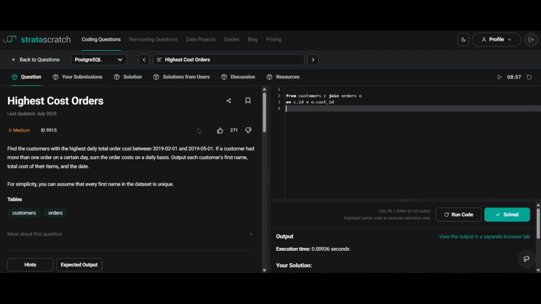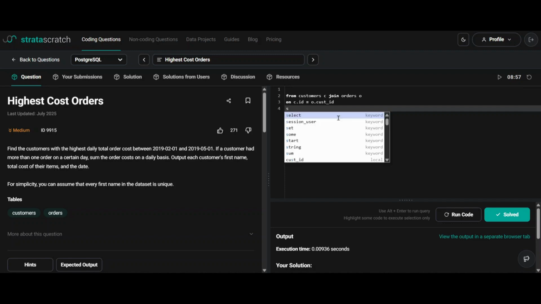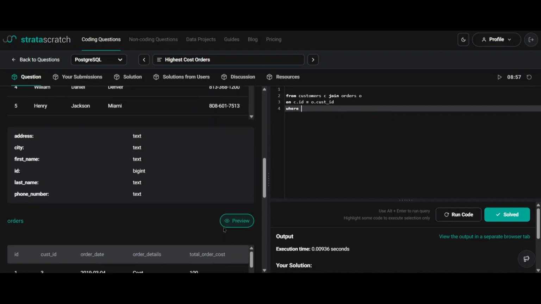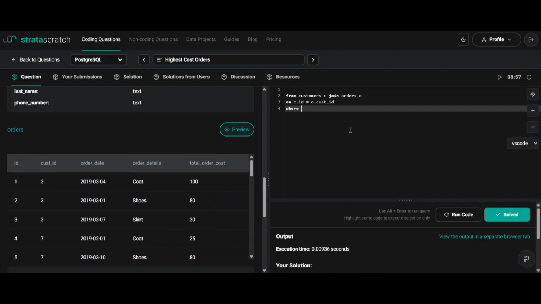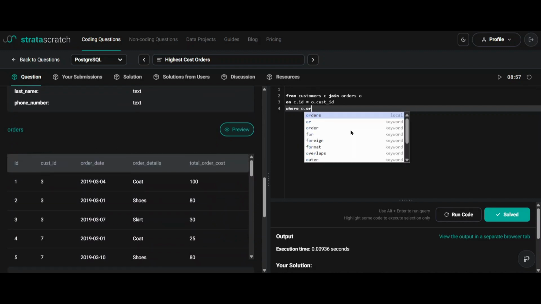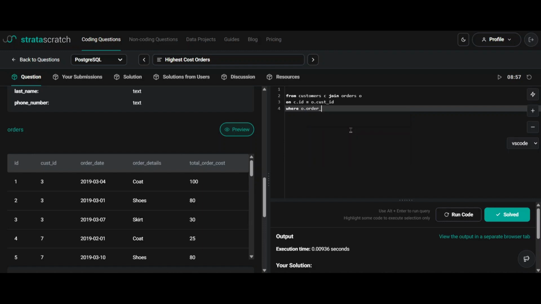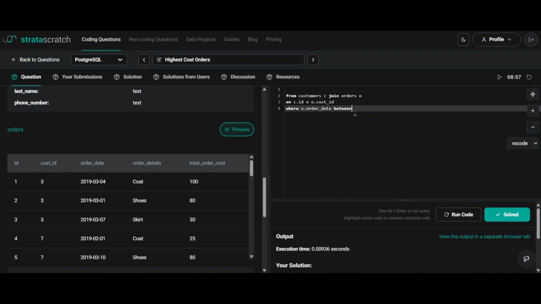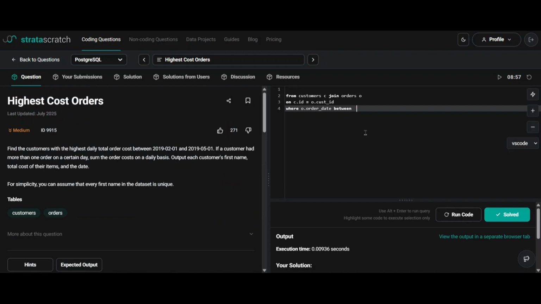Now we need to filter this table by the given dates. So we will use where. We need to get the date. We have the date in the orders table. So O dot order date. I will use between, and we need to specify the mentioned dates.